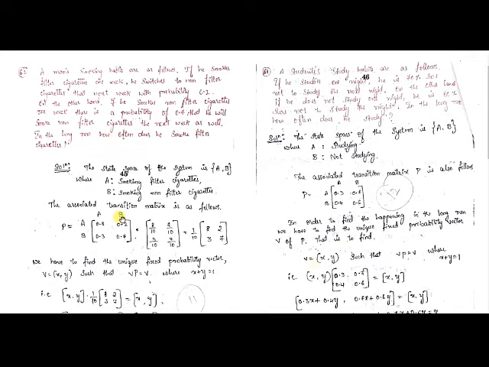So for B, you can put 0.2. The next week he is going to switch to non-filter cigarettes, the probability is 0.2. So if he switches to non-filter cigarettes, then what about the filter cigarettes?